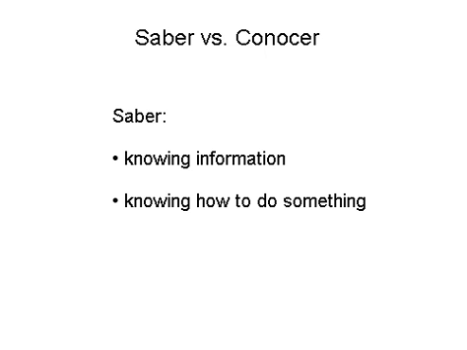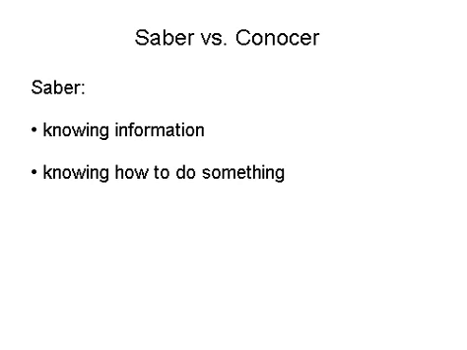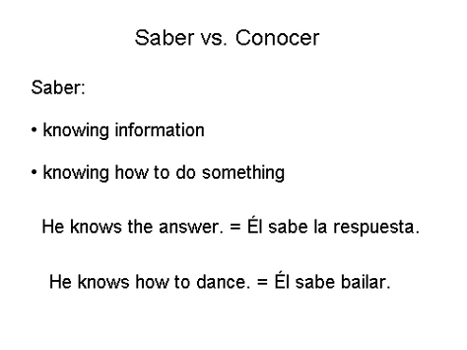Saber is used to talk about knowing information and also to talk about knowing how to do something. So let's take a look at a couple of examples. He knows the answer, that would be knowing information, and that is él sabe la respuesta. He knows how to dance is knowing how to do something. Él sabe bailar. Let's point out a couple of things.